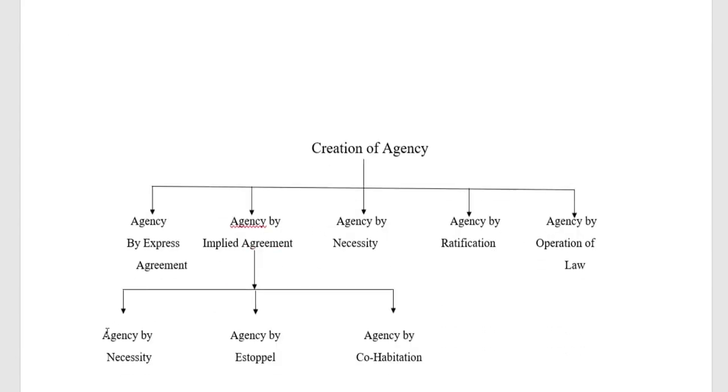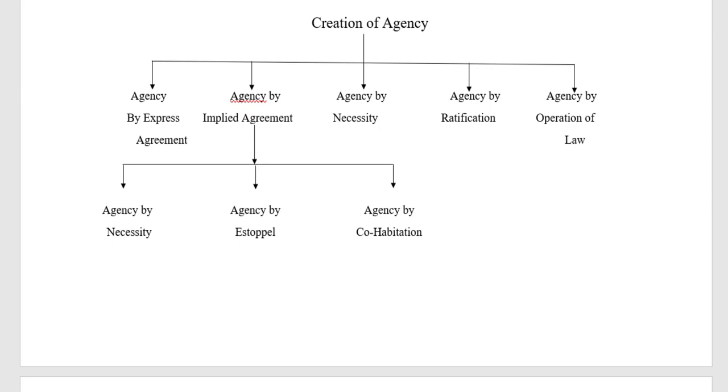That means these are the things we have to discuss with regard to what is meant by contract of agency. So let us see how the agency can be created, which are all the modes and in which circumstances the contract of agency can be created.